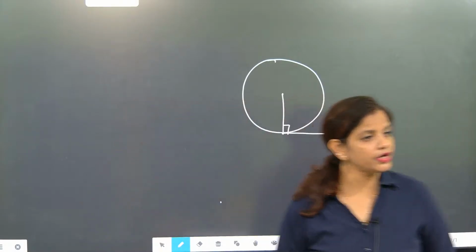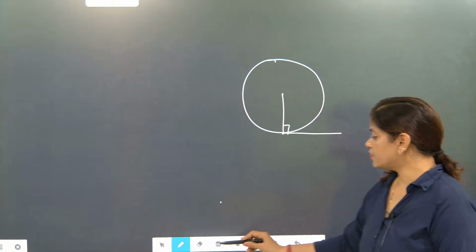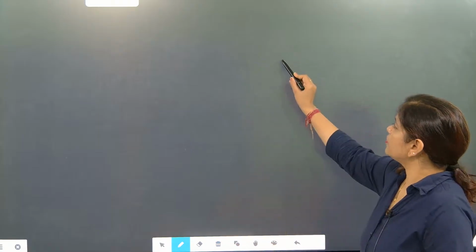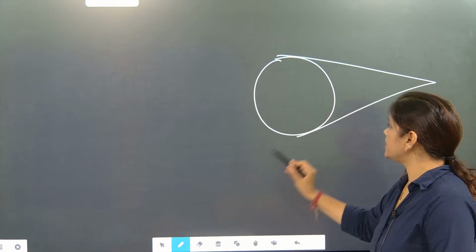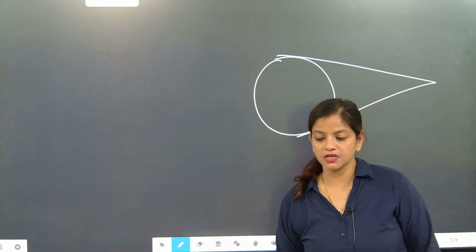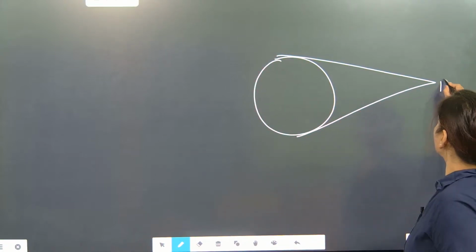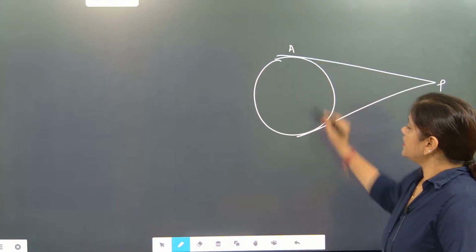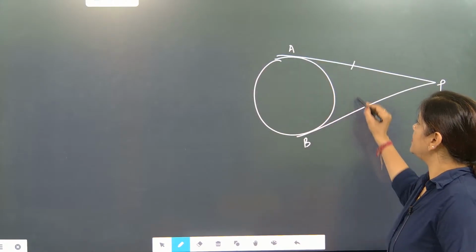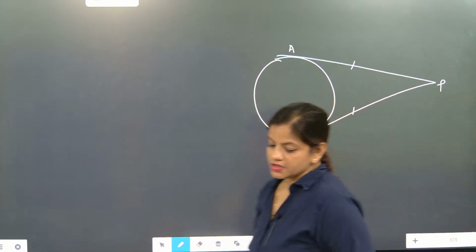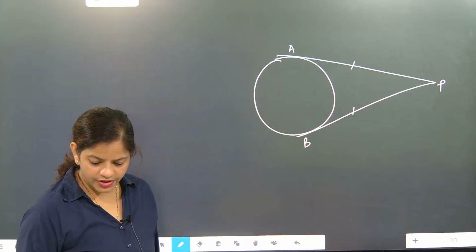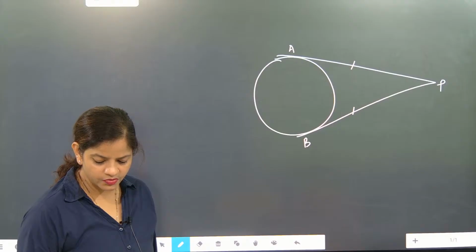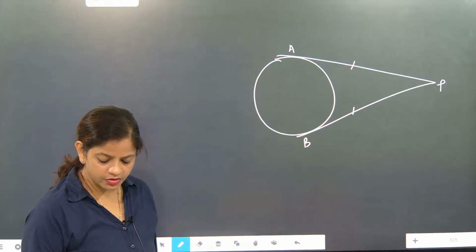The second important question was the theorem that from the external point of a circle, if two tangents are drawn, the tangents are of equal length. PA is equal to PB. The tangents are of equal length. The tangents are of equal length. That is the second important point. We need to understand this one. I hope you might have understood.